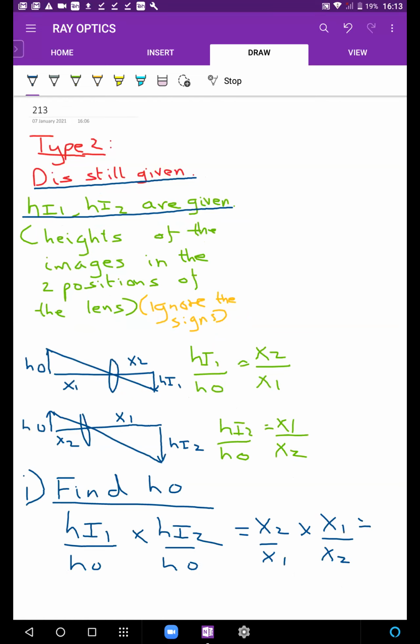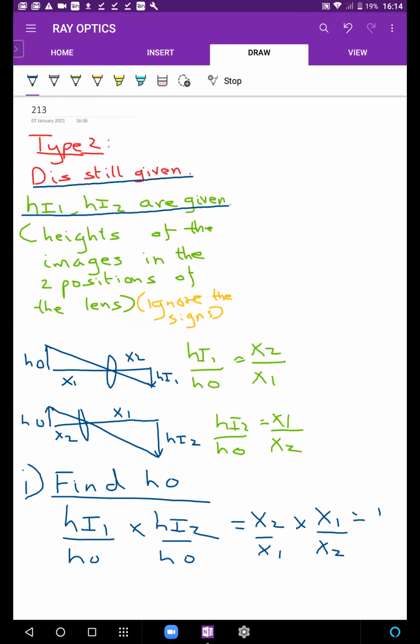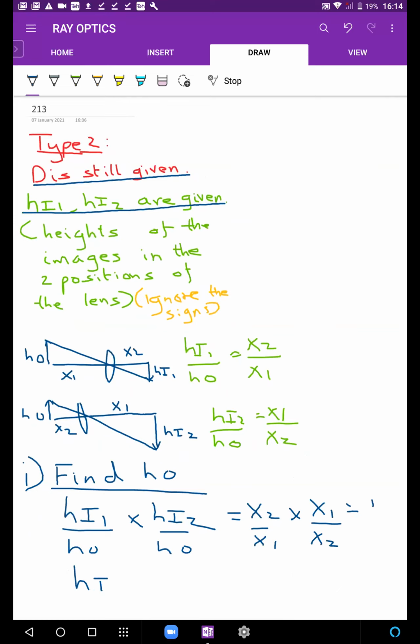So getting 1, we can say that hi1 into hi2 is ho squared. So if ever the height of the object is asked, it's quite simple. The height of the object is the root of hi1 and hi2, since hi1 hi2 is ho square.